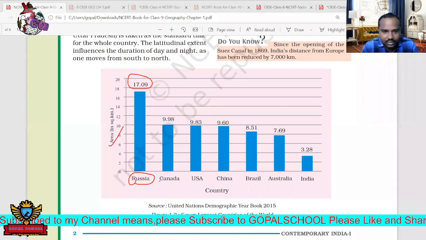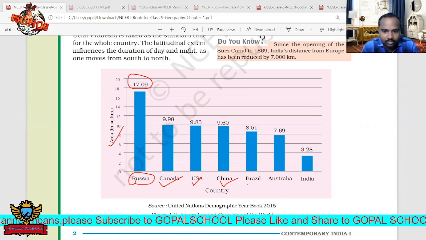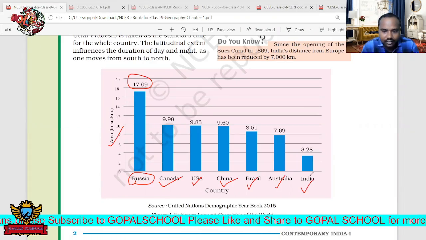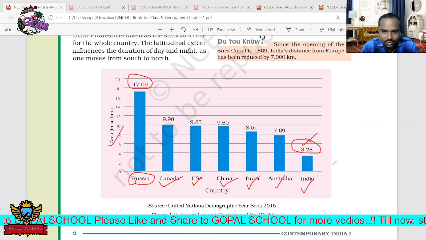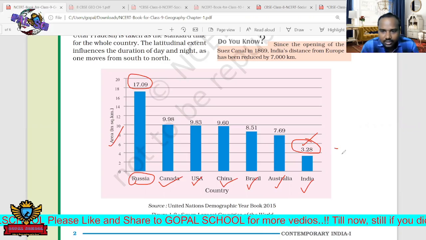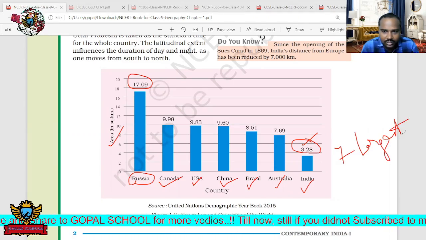The second biggest country is Canada. After that, next are China, Brazil, Australia. India, its area is 3.28 million square kilometers. India's position is the seventh largest country in the world.